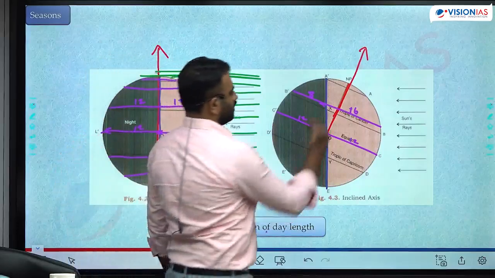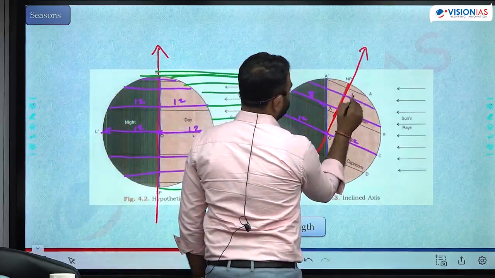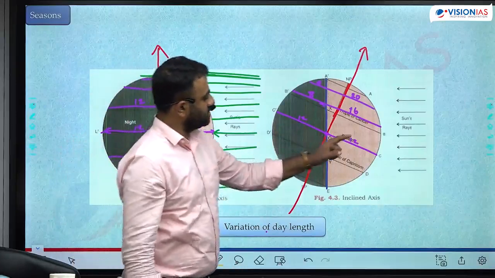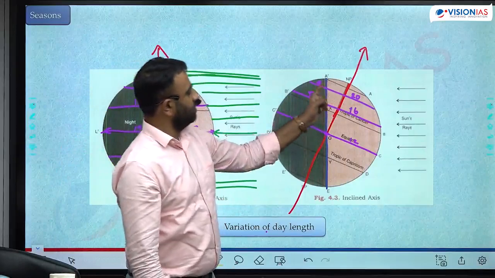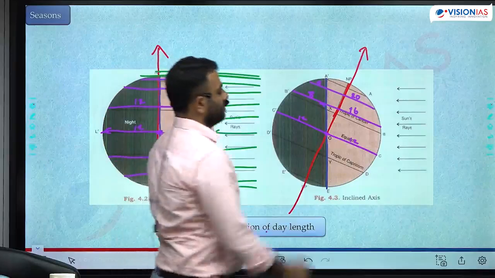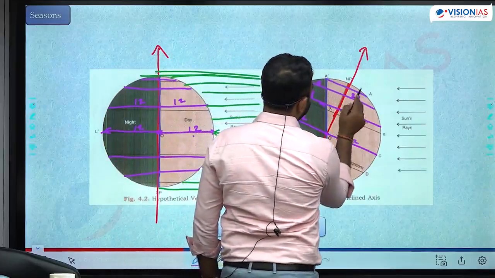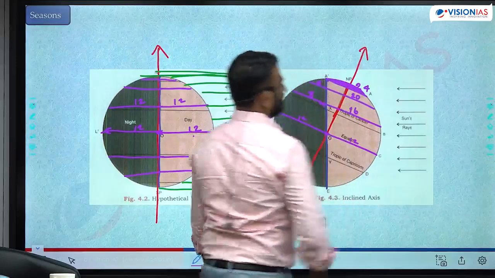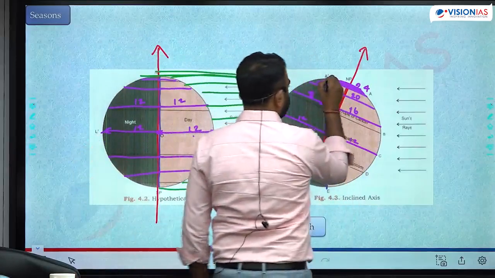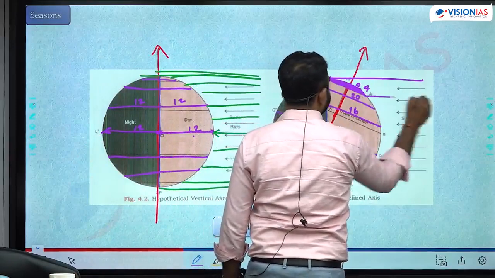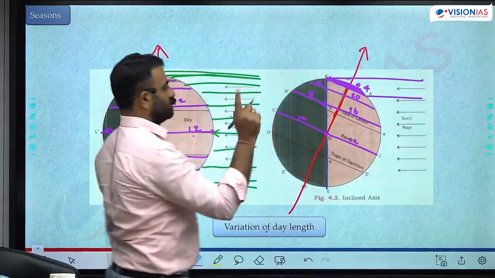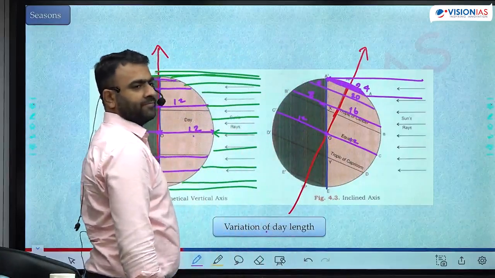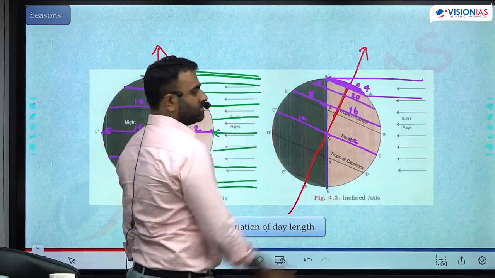Right? Go further up. 20 hours of day, just 4 hours of night. As the earth rotates like this, for 20 hours it is in day only, and only for 4 hours it is in night. Beyond the Arctic Circle, 24 hours of day, because the sunlight is reaching till this point. The entire part is under the sunlight for 24 hours. You completely rotate, this entire part never goes off the sunlight. Sunlight is always there for 24 hours. 24 hours of day.